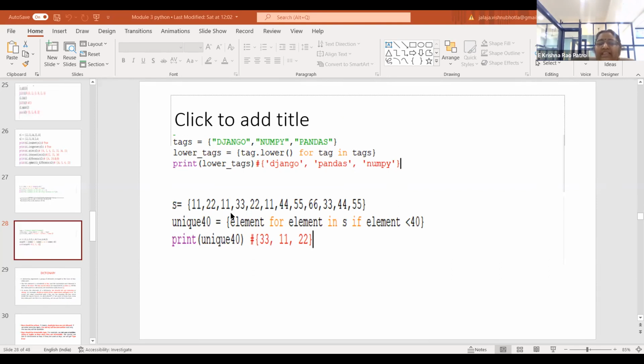S should be taken as a list. Please try with that. Replace these flower braces with square brackets. Yeah, for me also no error. I don't see any error in that.